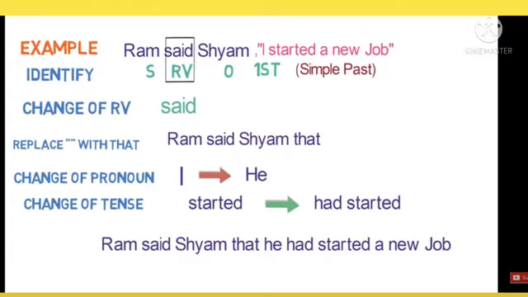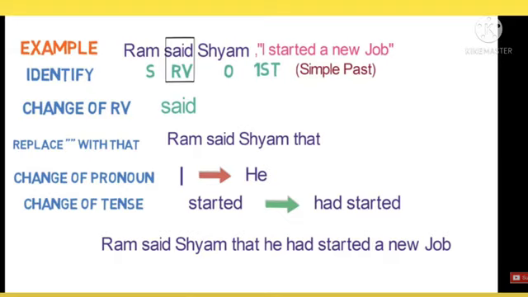The next, change of pronoun. So what is the pronoun? I. I refers to Ram. Ram is he. So I will convert it to he. The last, change of tense. So, the given sentence is simple past, so we'll convert it to past perfect. So, we can write the indirect speech. Ram said Shyam that he had started a new job.